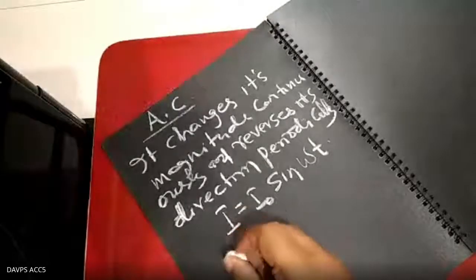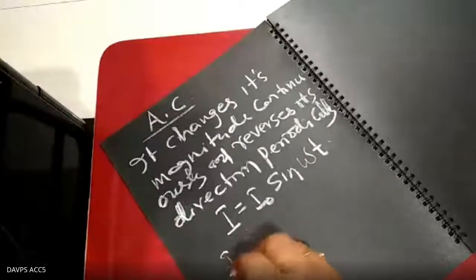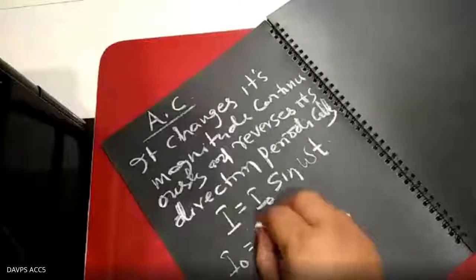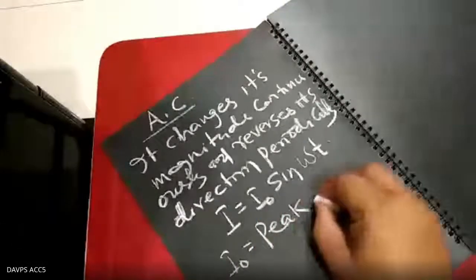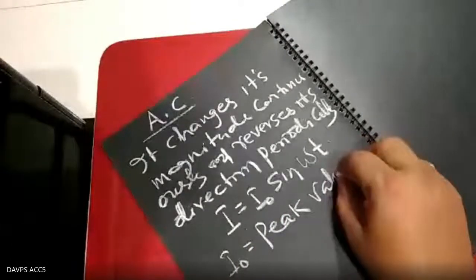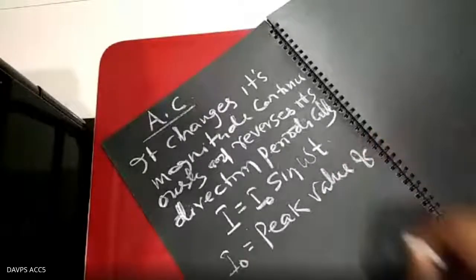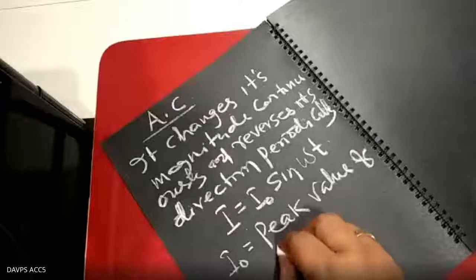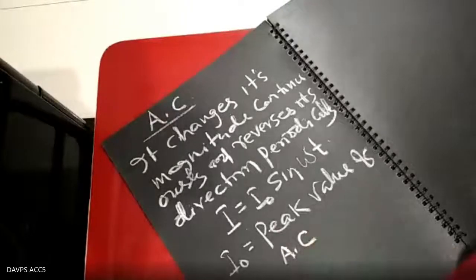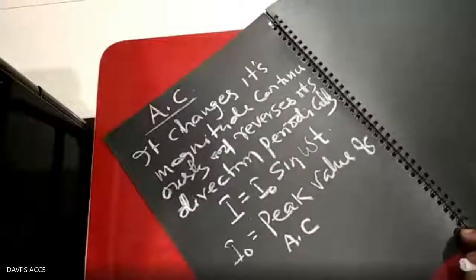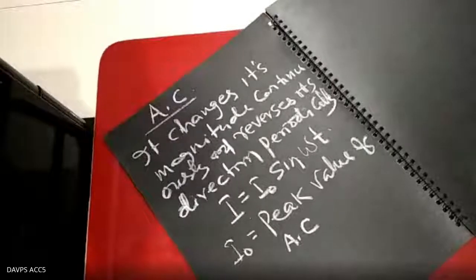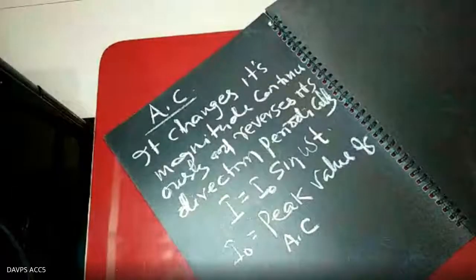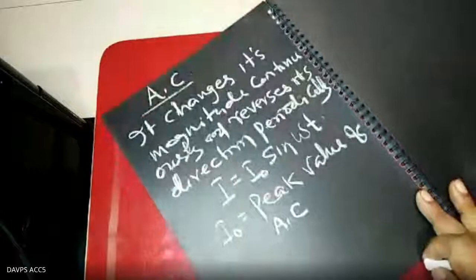Here I naught is called the peak value of AC, or it is the maximum value of AC. This is the maximum value of AC.